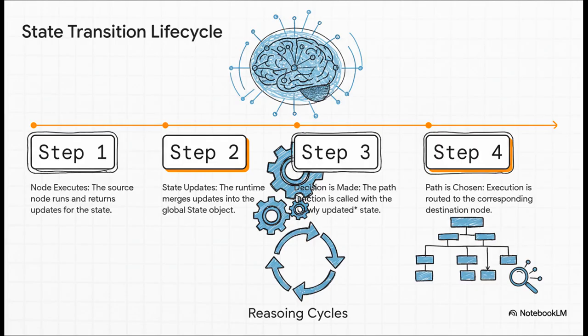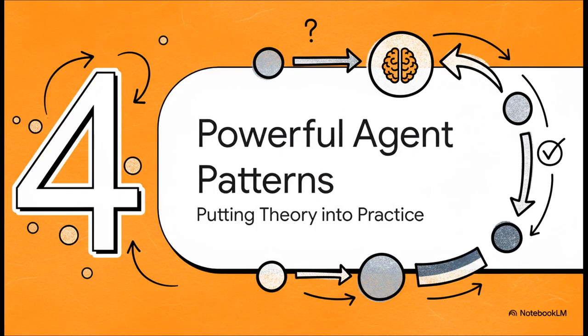This is so critical because it guarantees every single decision is based on the absolute latest information, which makes the whole system way more reliable and, frankly, a lot easier to debug. Okay, so that's the mechanics, the nuts and bolts of how it works. But the really exciting part is what this lets you do. So let's check out some of the incredibly powerful agent patterns you can now build.